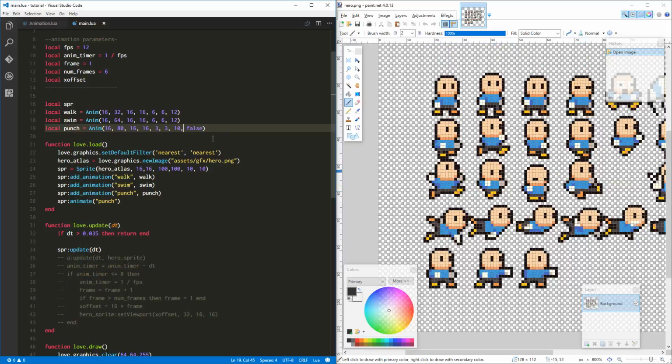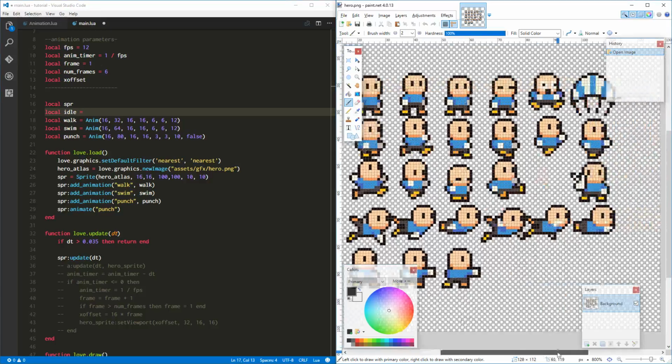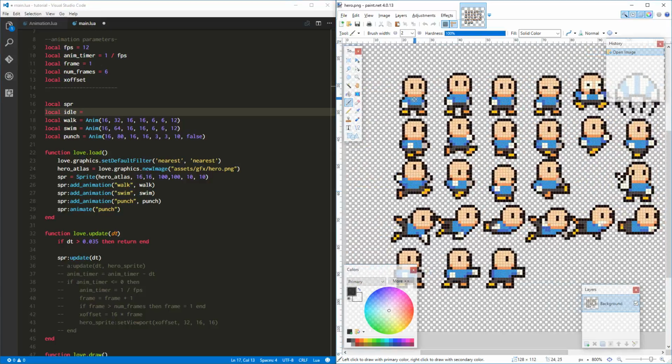Let's add another animation, and let's call it idle. Let's take these 4 frames and see what they look like if we use those as the idle animation.